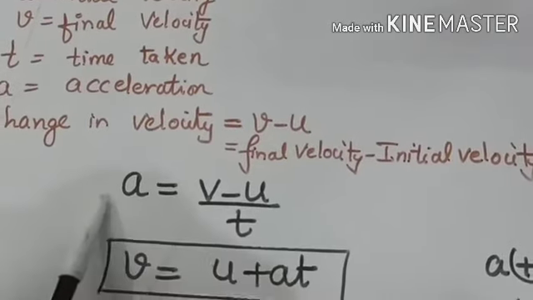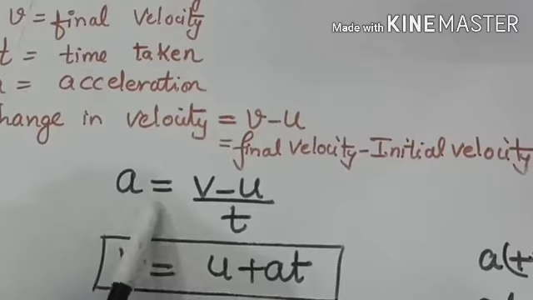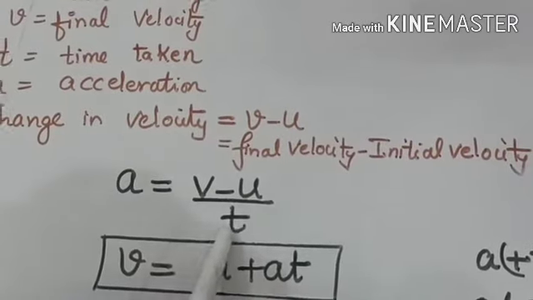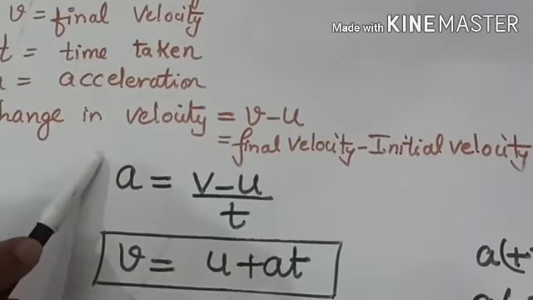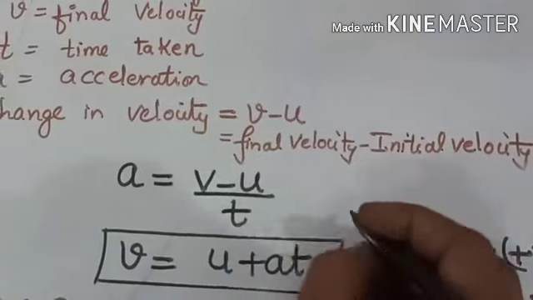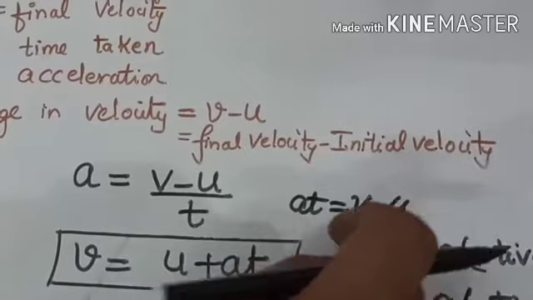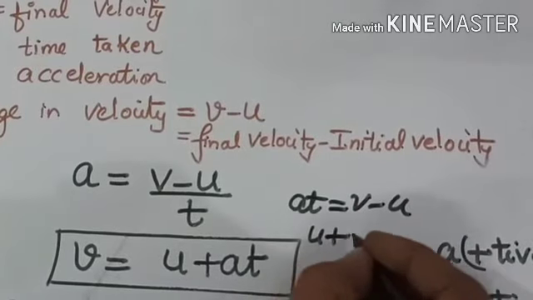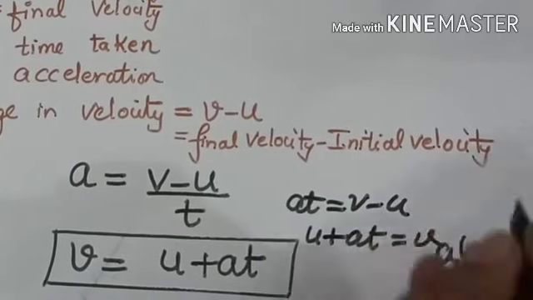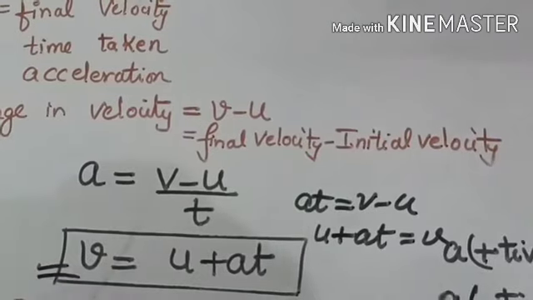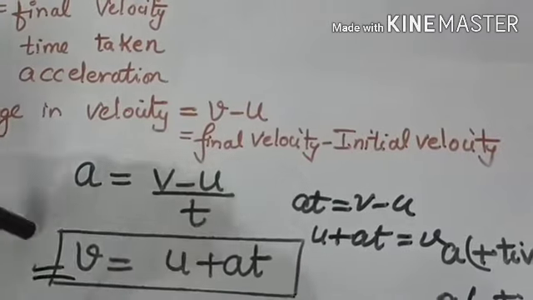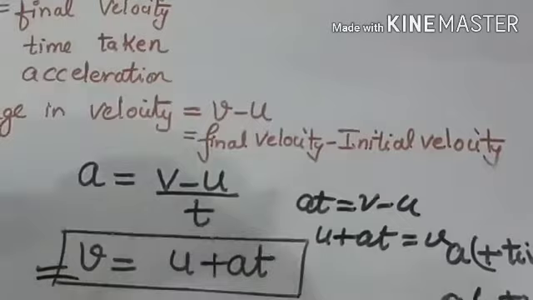So this is the expression for acceleration: a is equal to v minus u upon t. If you cross multiply, it becomes at equals v minus u. If you take u to the left hand side, u plus at is equal to v. Therefore, the expression for velocity becomes v is equal to u plus at.